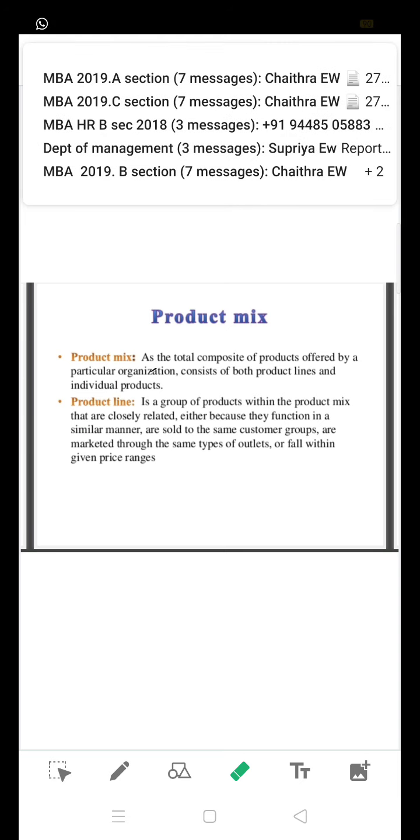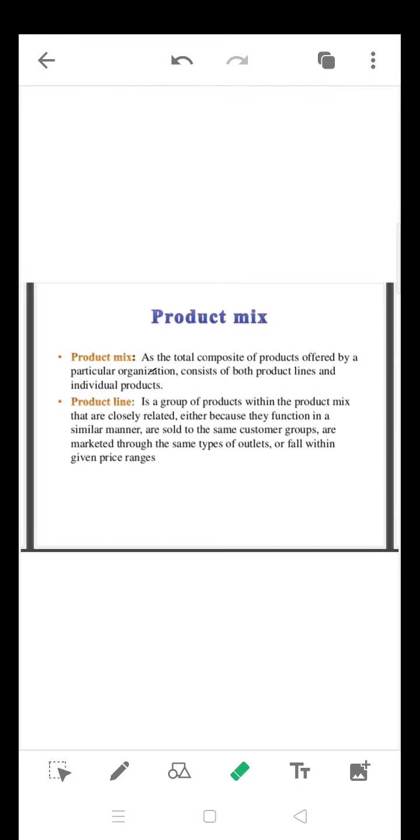It is the total composite of products offered by a particular organization, consisting of both product lines and individual products. It means a total product assortment, different varieties of product offered by a particular organization in its product line or as an individual product. So let me understand what exactly a product line is now. So what is a product line? It is clearly given here.